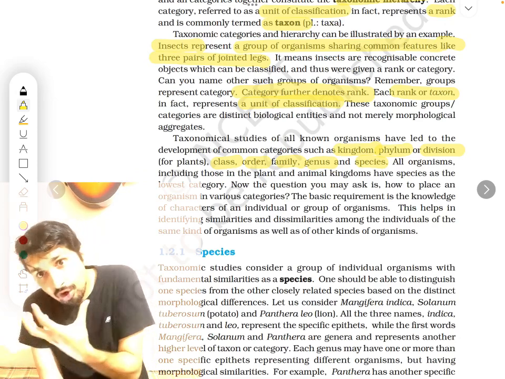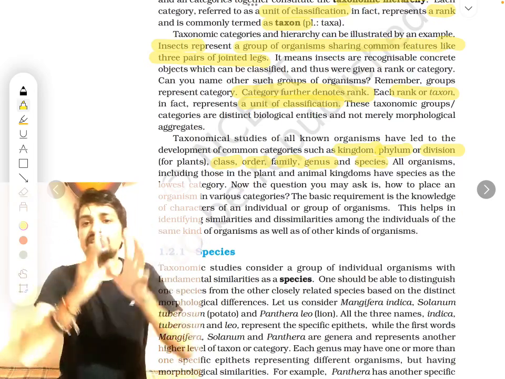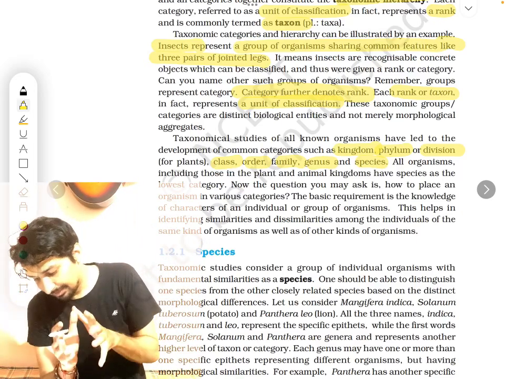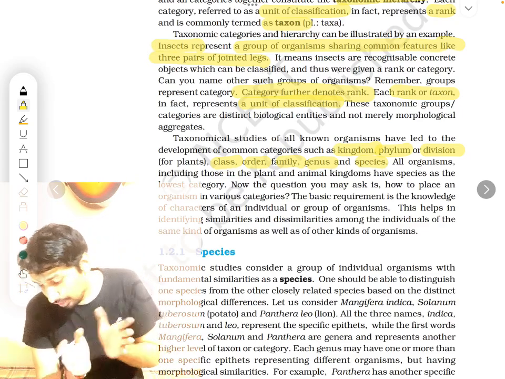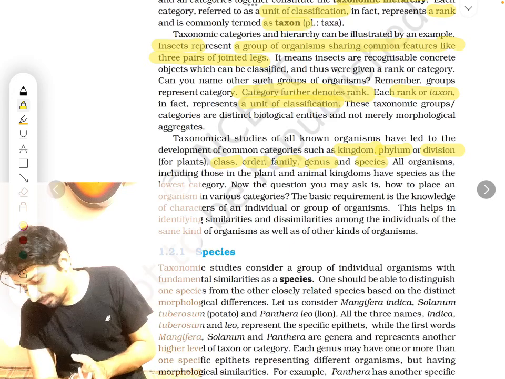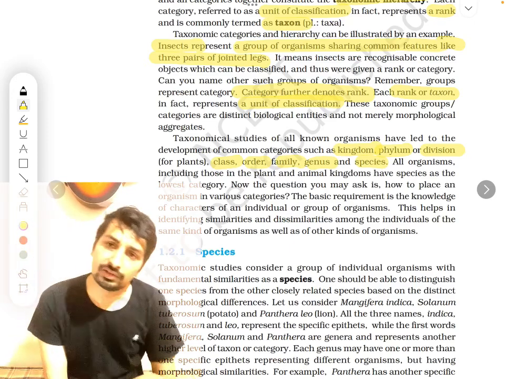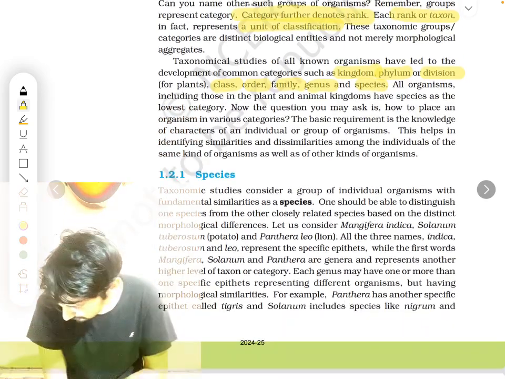So a lot of species together is called a genus. A lot of genera together is called a family. A lot of families together is called an order. A lot of orders together is known as a class. And a lot of classes together is known as a phylum or division. And a lot of phyla together is known as a kingdom. So many, 7 basically.